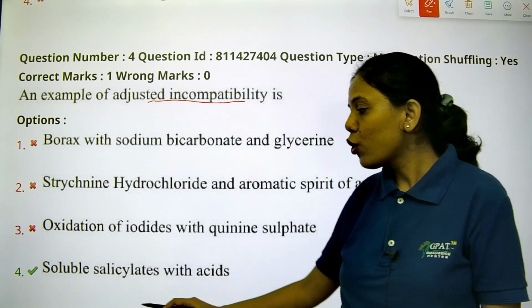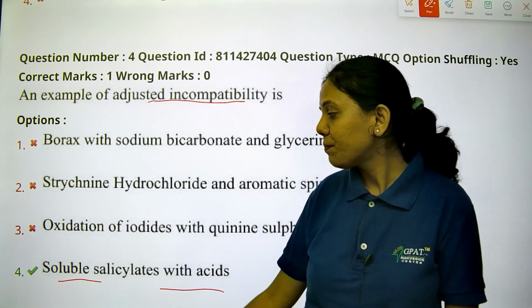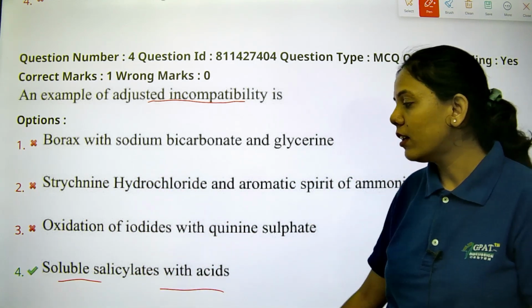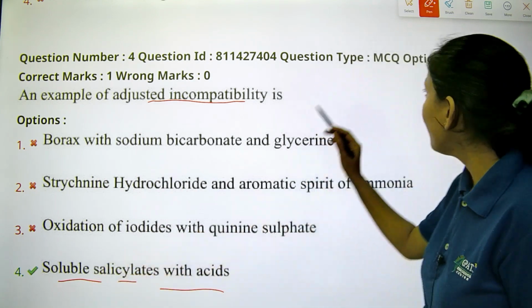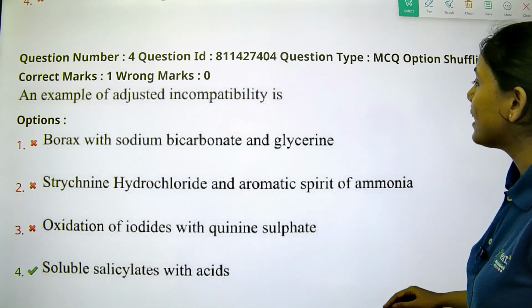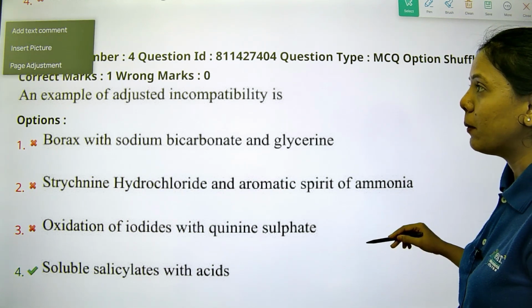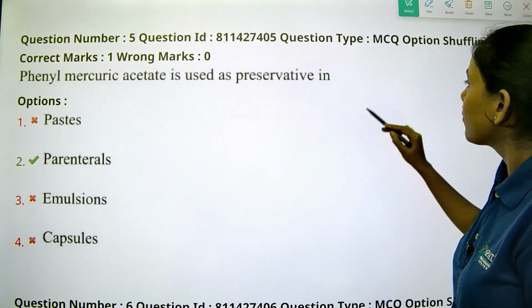So soluble salicylate with acid is the right answer, in which they adjust the soluble salicylate with the addition of a certain acid. So option 4 is the right answer. That is the example of adjusted incompatibility.